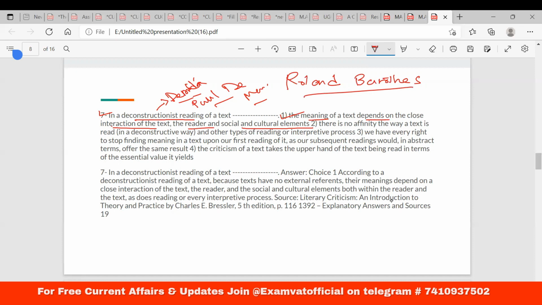That means cultural code, social code, semic code. There are five to seven types of codes, I think, that Roland Barthes used while analyzing the short story Sarrasine, written by Balzac, a 19th century realistic short story chosen to understand different types of codes. But obviously, you cannot structure the codes. So the meaning of a text depends upon the close interaction of the text.